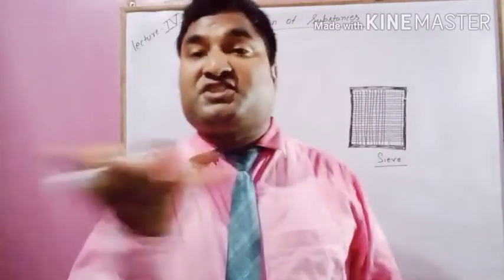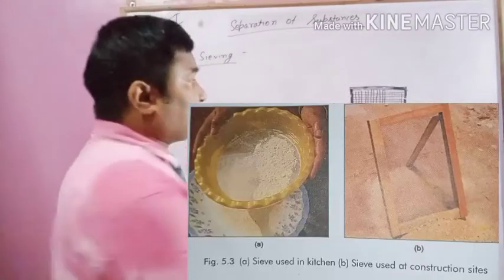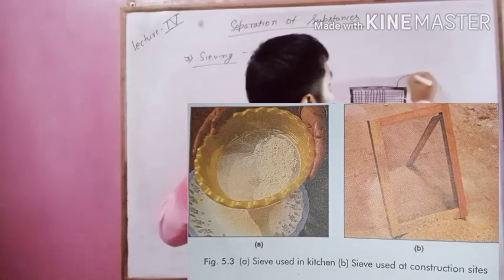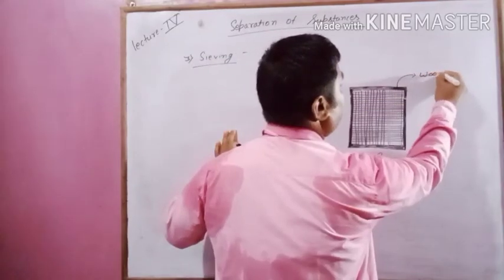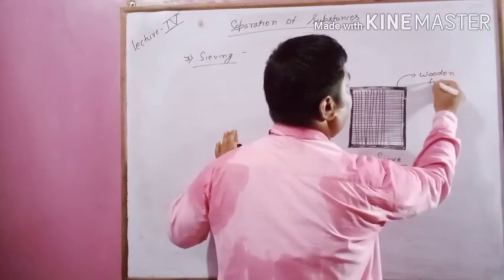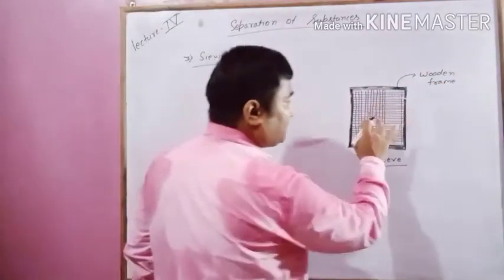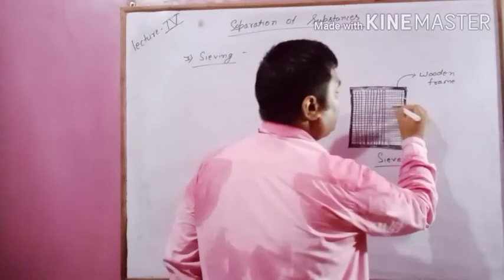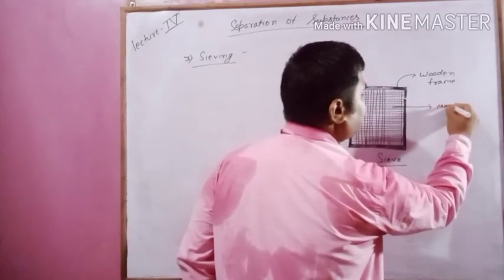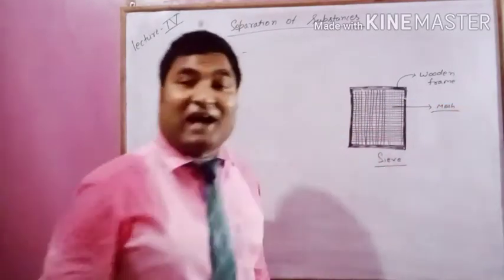Sieving means chalna. Have you ever seen a structure like this? This is a wooden frame. लकड़ी का बना हुआ ये फ्रेम है. And this box, you say, this is mesh or jali.